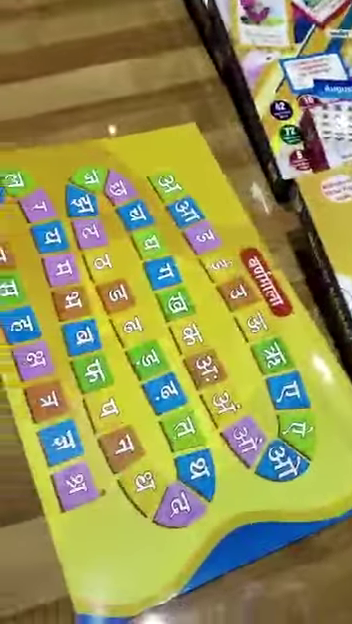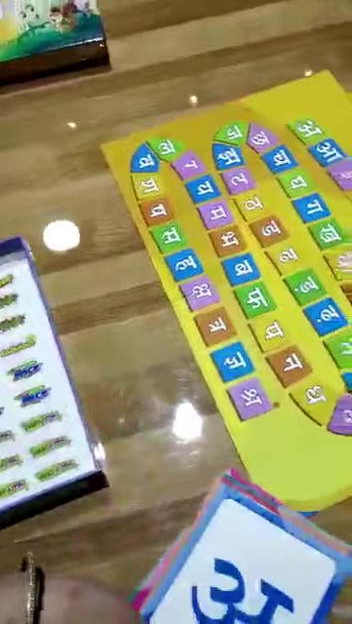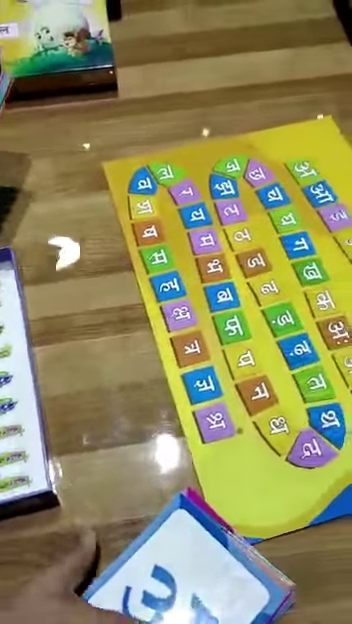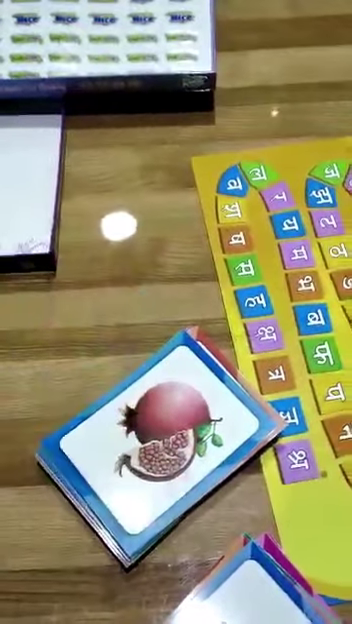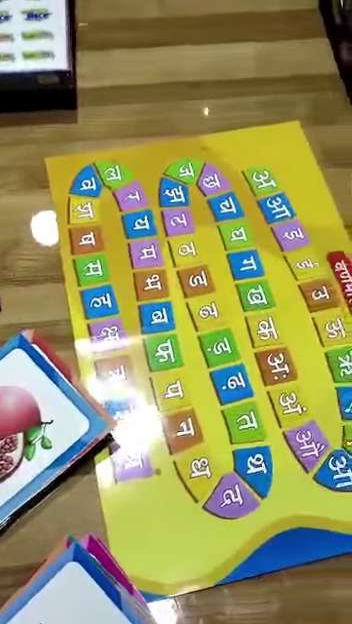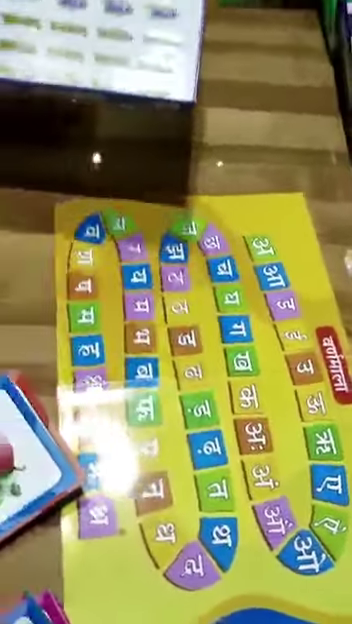Just see this. There is a card inside, playing board inside. There are cards inside. These are one cards containing Swar and Vyanjan. These are picture cards. There's a dice inside, motivational sticker and instruction card.